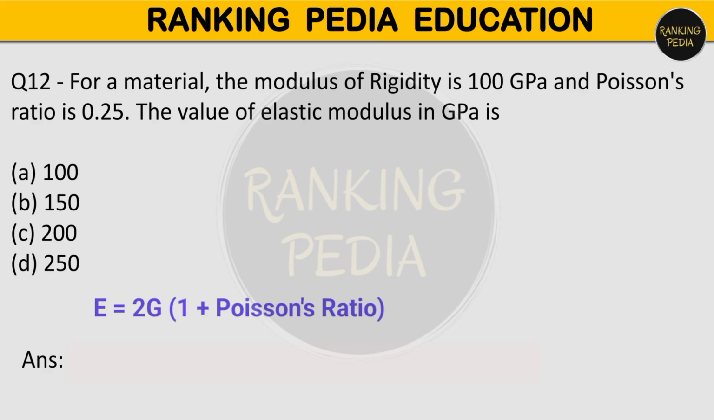So as we know, E is equal to 2G(1 + μ). Elastic modulus we have to find out, and Poisson's ratio is given, that is 0.25. That means E is equal to 2 into G, which is also given, that is modulus of rigidity is 100. So we will put the value, E is equal to 2 into 100 into (1 + 0.25). When we solve, that will come 250 GPa. So what is the correct option? Option number D is correct, that is 250 is the value of elastic modulus in GPa.